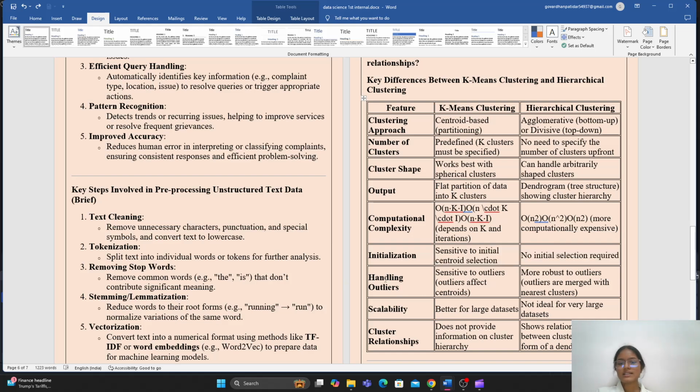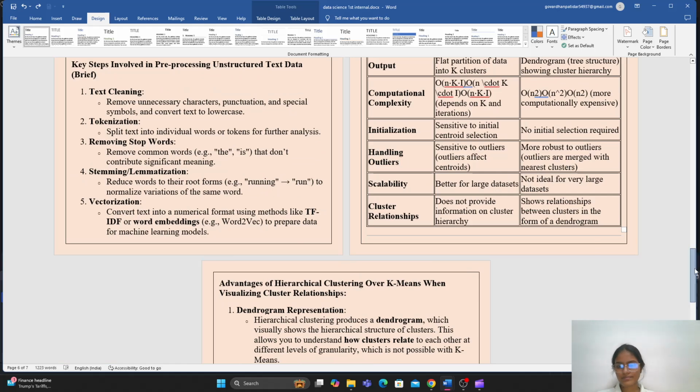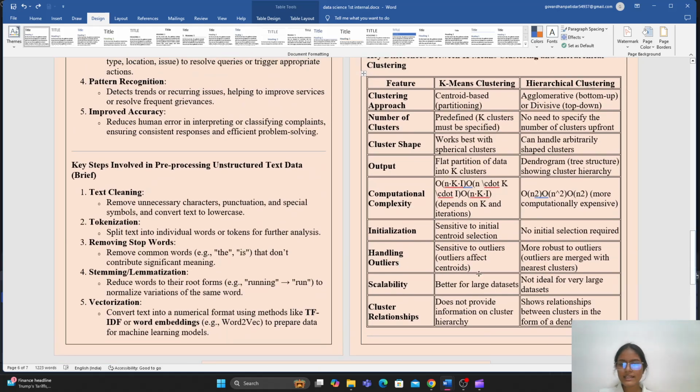Next is handling outliers. Outliers affect centroids in k-means clustering, whereas hierarchical clustering is more robust to outliers, and outliers are merged with the nearest clusters.